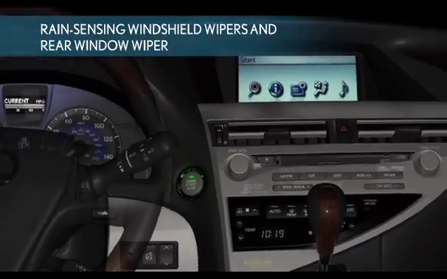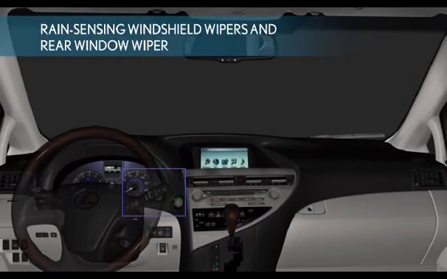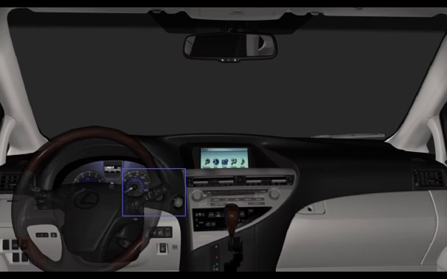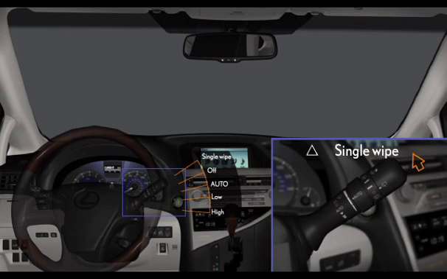Rain-sensing windshield wipers and rear window wiper. The windshield wiper control provides a wide variety of functions. Single wipe.